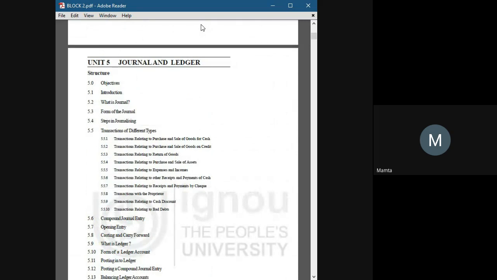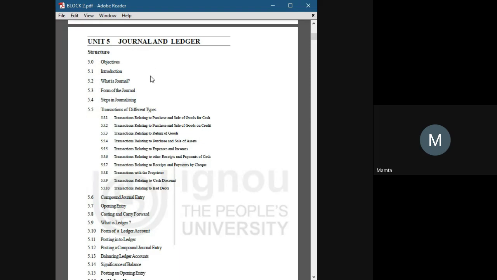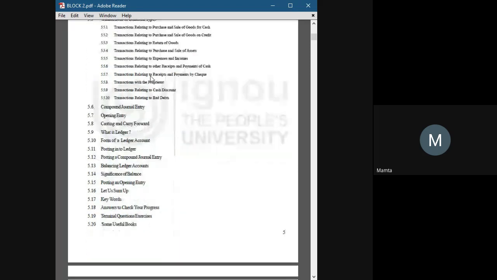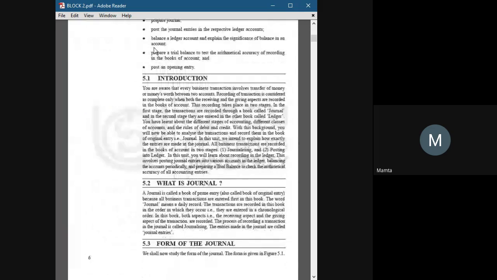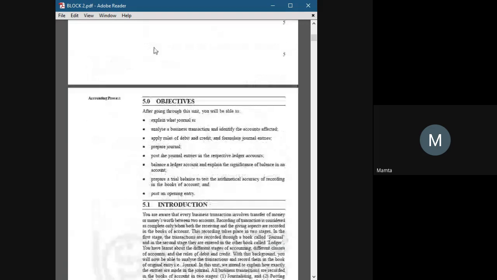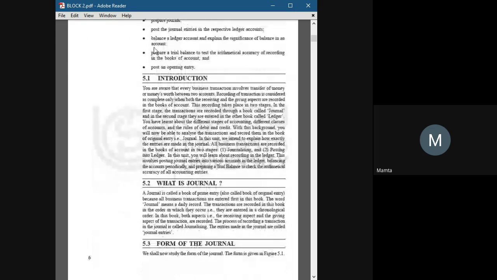Just stay focused, okay? Journal and ledger. What is a journal? If anyone knows. Anyone want to try to explain a journal? I guess no one is taking the initiative. So let me take the initiative.